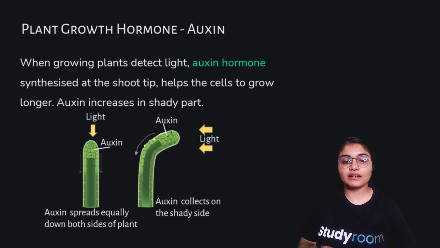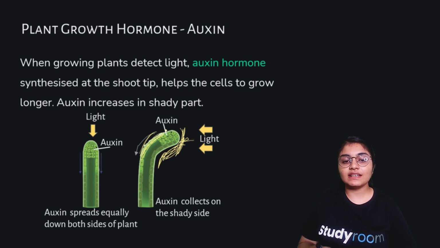But if the light is from the horizontal direction, then auxin is secreted more. Auxin is present more in the cells that are away from the light, or the shady part of the plant. So this is the shady part of the plant. Here the light is less, and since this part of the plant is directly exposed to light, the auxin production is less here, and that is why you see the plant is tending to bend to the side of the light, because the cells of this shady part are growing at a much larger capacity than the cells exposed to the light source.